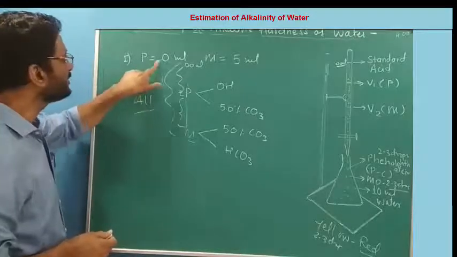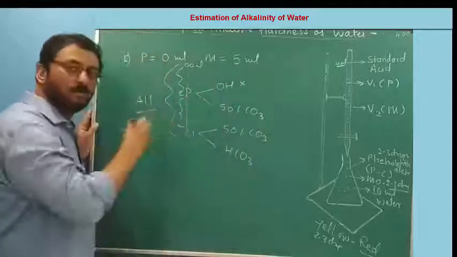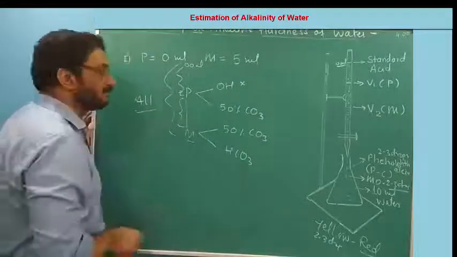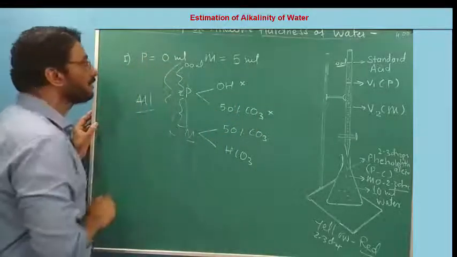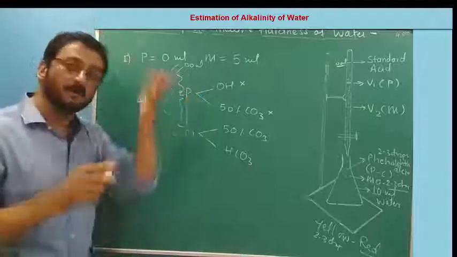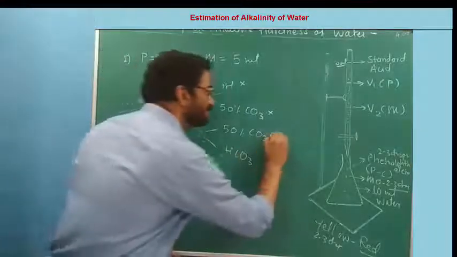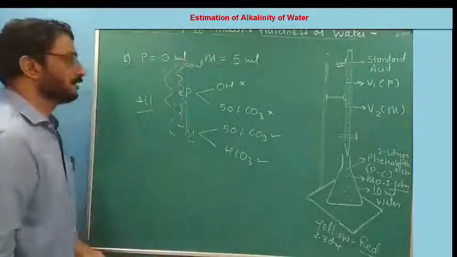Now in this case, P is 0 means what? OH may not be present. P volume is not required. There was no consumption of acid, so OH may not be present. In this case, we got an M value, I got 5 ml. It means my initial observation is that HCO3 may be present.